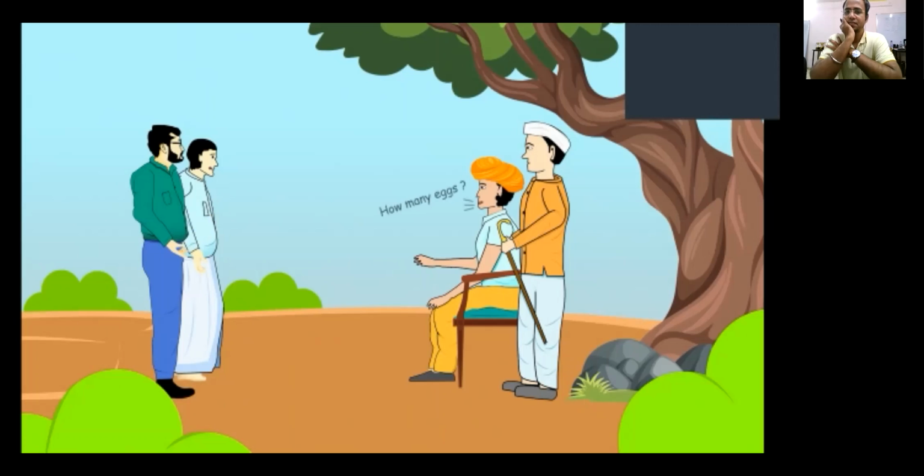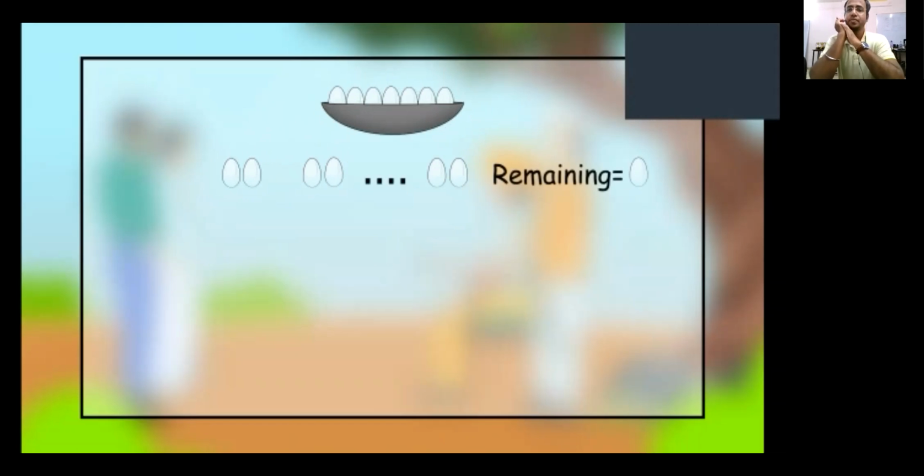The sarpanch said, how many eggs were there? Now the egg wala started thinking. He started his soch, and in his soch he thought in this manner and said that he was more mathematical while expressing his number of eggs. He said, if counted in pairs, only one egg will remain.